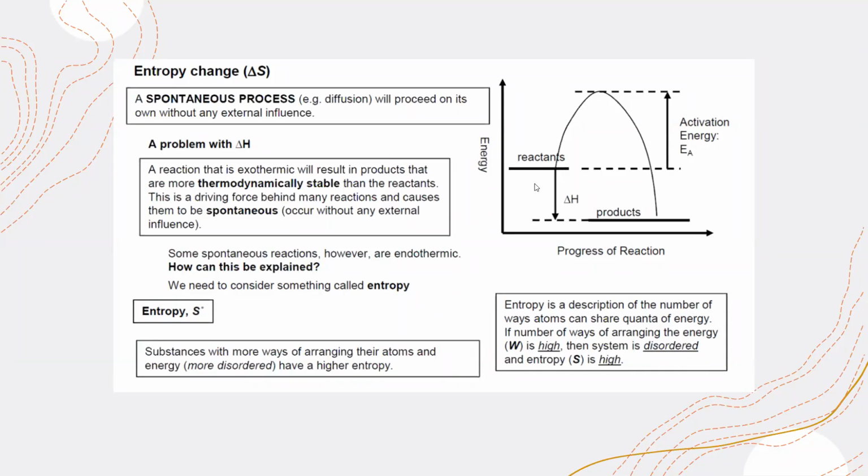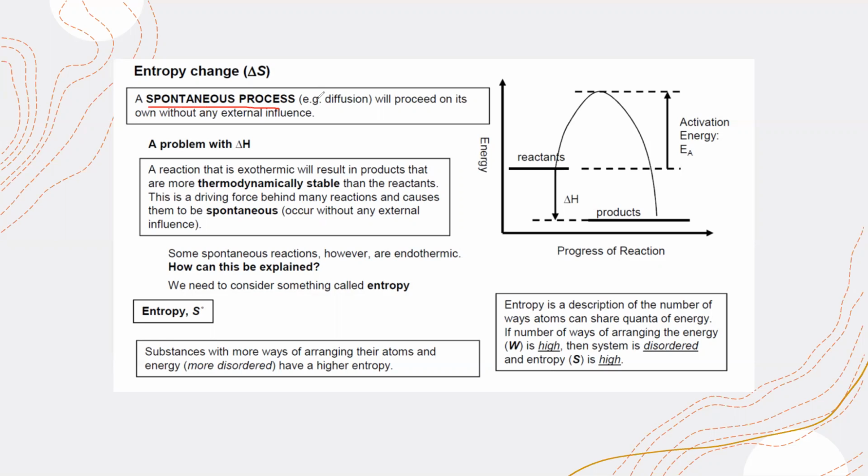Then, using entropy, how can we find whether a reaction is spontaneous or non-spontaneous? The term spontaneous reaction means that if a reaction proceeds by itself without any external influence, we call that a spontaneous process.